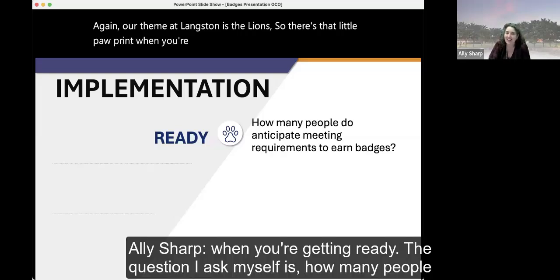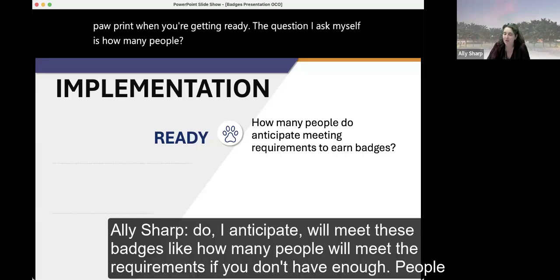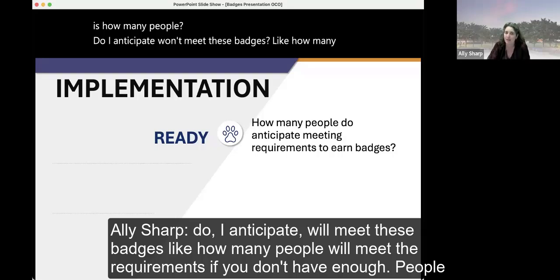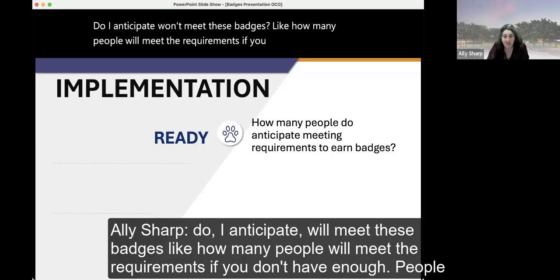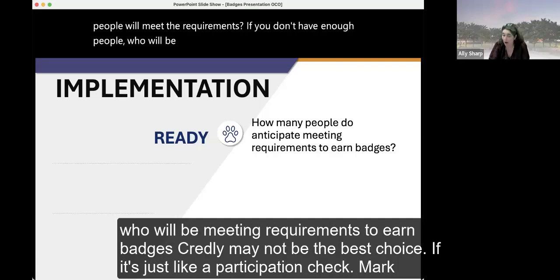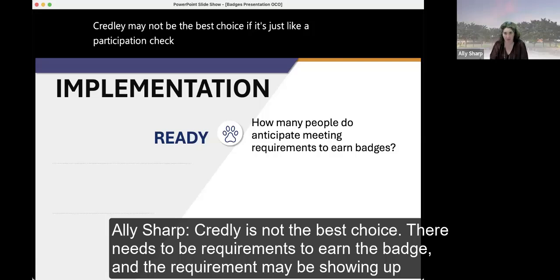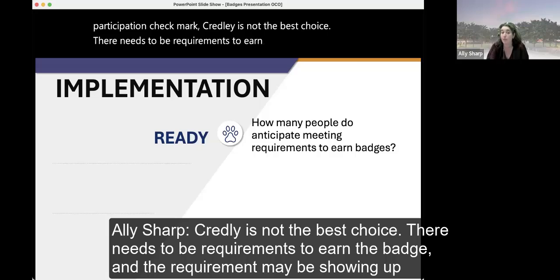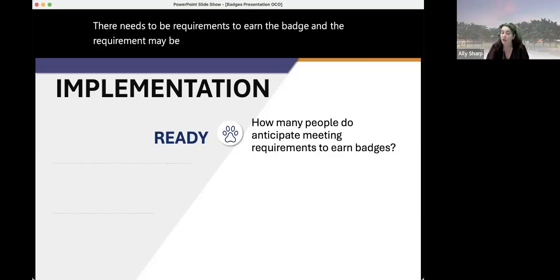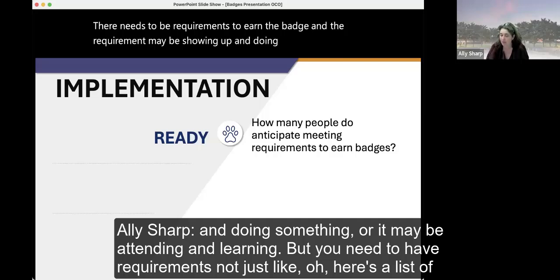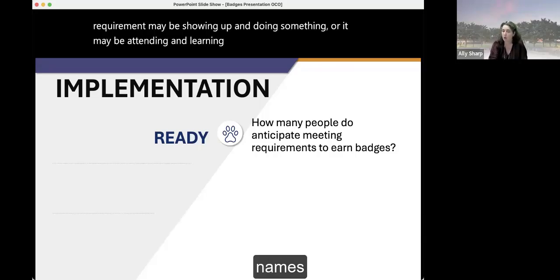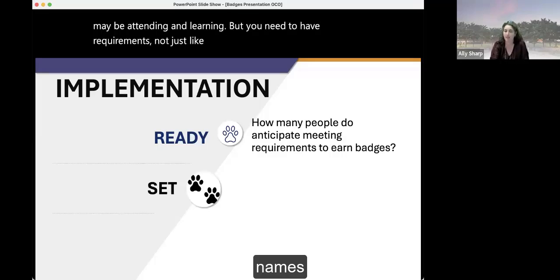When you're getting ready, the question I ask myself is, how many people do I anticipate will meet these badges? Like, how many people will meet the requirements? If you don't have enough people who will be meeting requirements to earn badges, Credly may not be the best choice. If it's just a participation check mark, Credly is not the best choice. There needs to be requirements to earn the badge. And the requirement may be showing up and doing something, or it may be attending and learning, but you need to have requirements, not just, oh, here's a list of names.